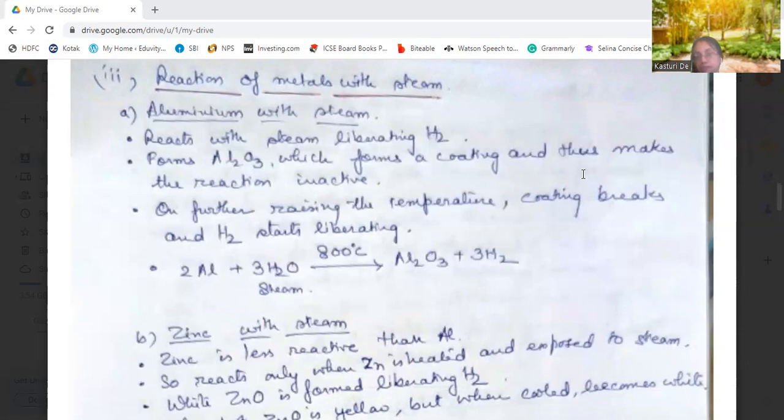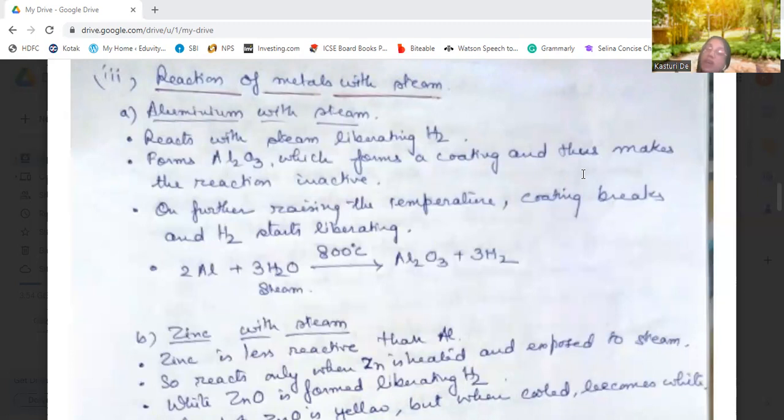The reaction starts, but what happens after the production of aluminium oxide? Al2O3. What happens? A coating is formed on the metal aluminium, and the reaction stops. The steam does not react with aluminium oxide, and this reaction stops producing hydrogen. If the temperature is raised further to 800 degrees centigrade, this coating breaks and hydrogen starts liberating again.